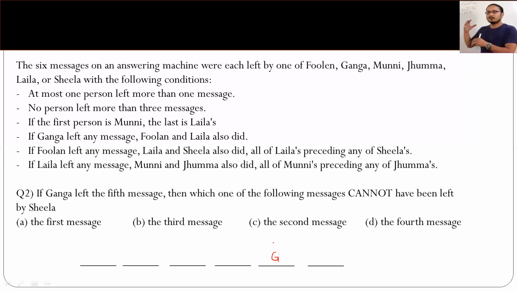So now if Ganga is having the fifth message out here, we have to talk about Sheila. So we know that Laila and Sheila also have left a message, and all of Laila should precede any of Sheila. So whatever happens, Sheila's message cannot be first. Why? Because if I keep Sheila's message first, then Laila's message should precede this, which is not possible, right? So obviously the answer is A. I don't have to check for any other thing. I hope this is clear, guys, right? So Sheila being first is not possible. Obviously on the second or third, it's a possibility, right? Let's move on.